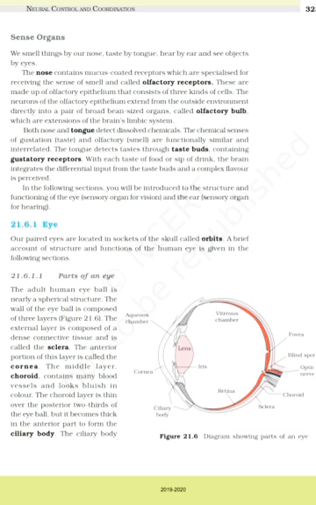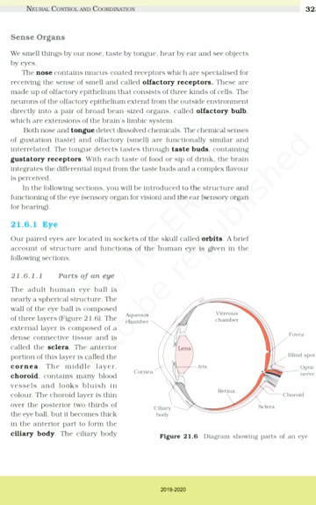In the following sections, you will be introduced to the structure and functioning of the eye sensory organ for vision and the ear sensory organ for hearing. 2.1.6.1 Eye. Our paired eyes are located in sockets of the skull called orbits. A brief account of structure and functions of the human eye is given in the following sections.